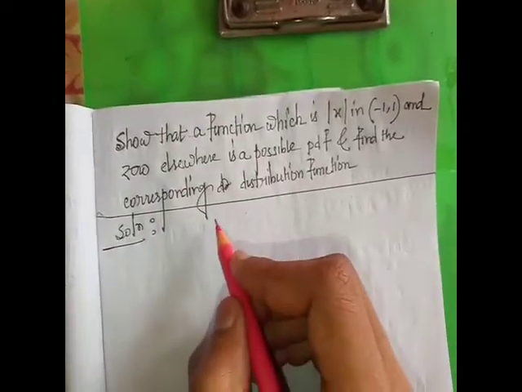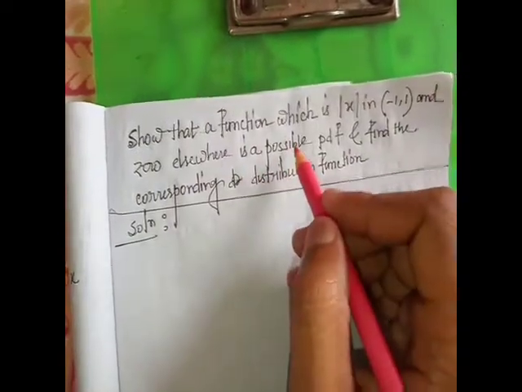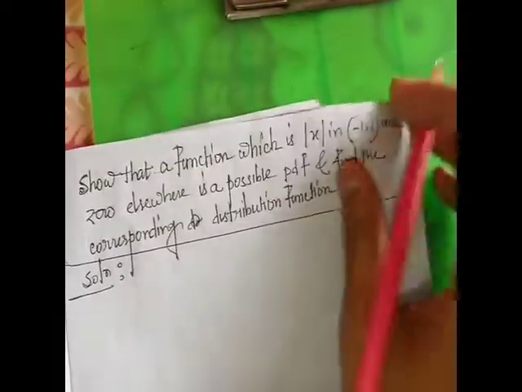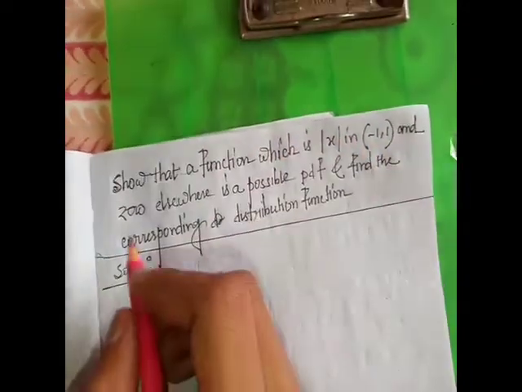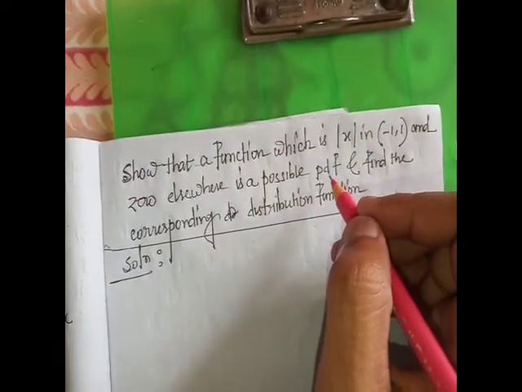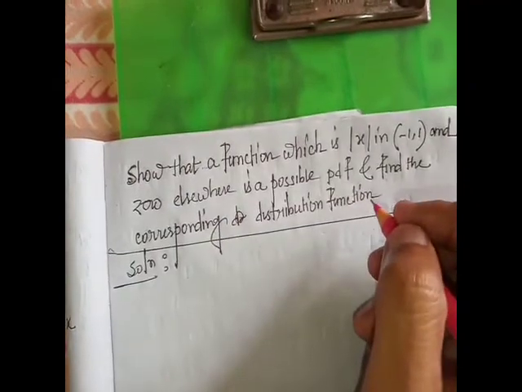Next, we discuss a problem or example. The function which is mod x in the open interval -1 to 1 and 0 elsewhere is a possible PDF. Find the corresponding distribution functions.